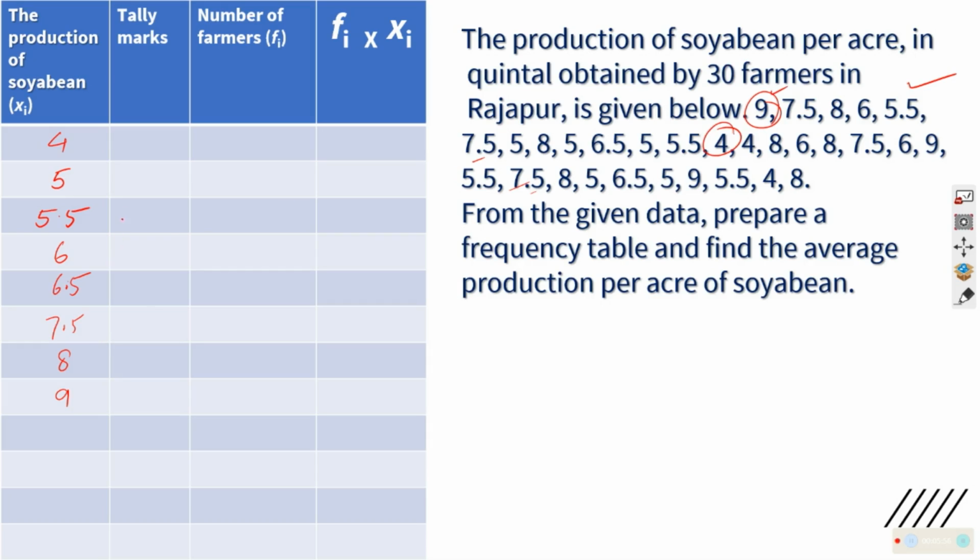And we will start marking. When 9 comes, you will mark under this 1. 7.5, 1, 8, 1. So I reached here.